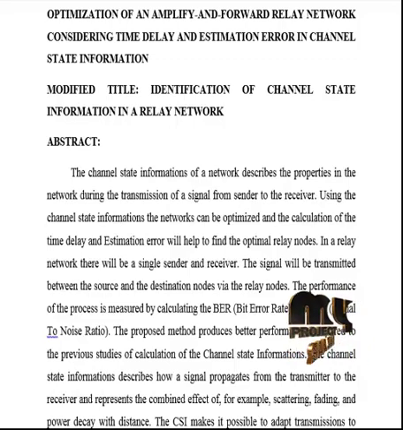Statistical CSI or long-term CSI means that a statistical characterization of the channel is known. The descriptions can include, for example, the type of fading distribution, the average channel gain, the line of sight component, and the spatial correlation. As with instantaneous CSI, the information can be used for the transmission optimization.